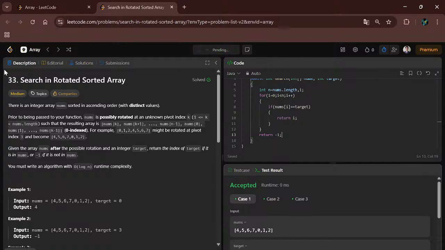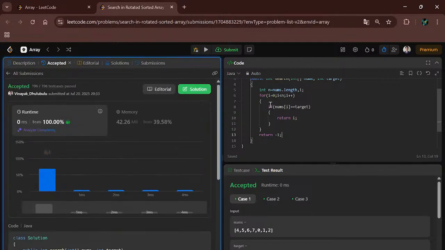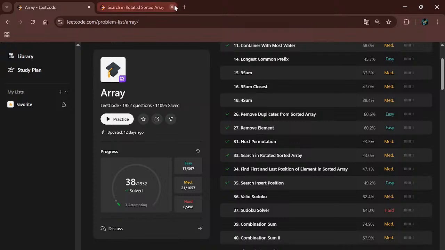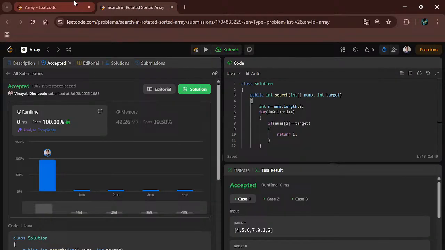Let's submit the code. It is a medium level problem, but you can use linear search here to solve it. Okay, all our test cases are run successfully and the code is successfully submitted. Now let's move to the next problem. I have taken this problem to teach you the linear search.